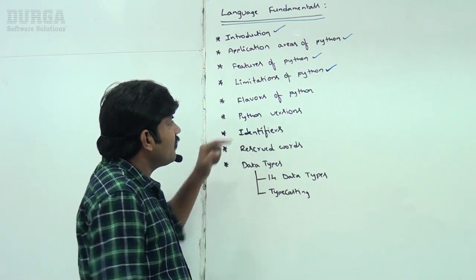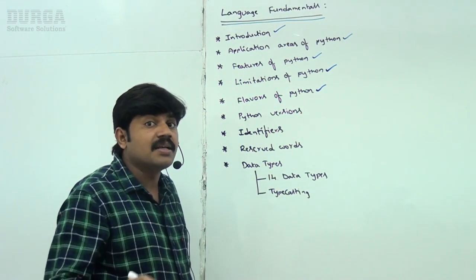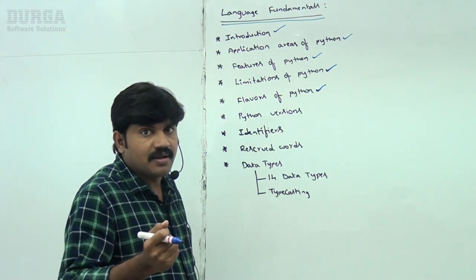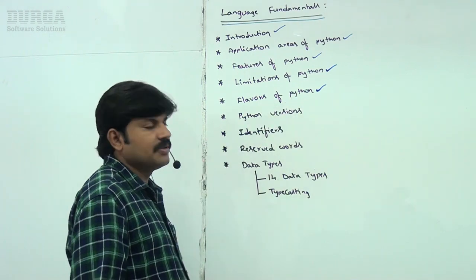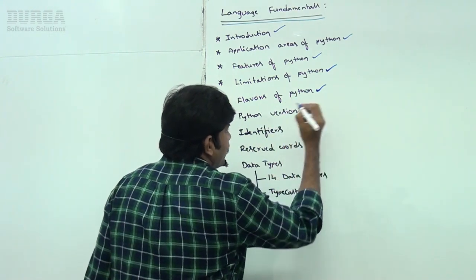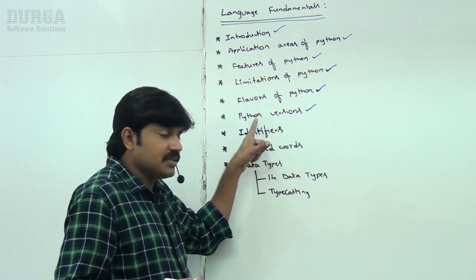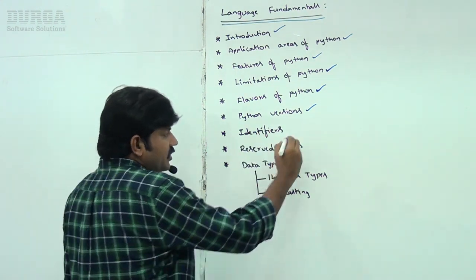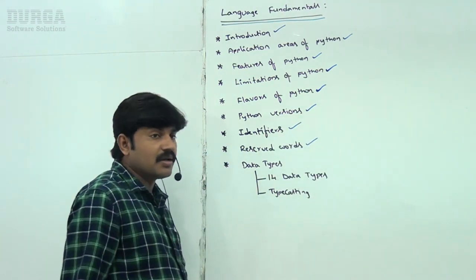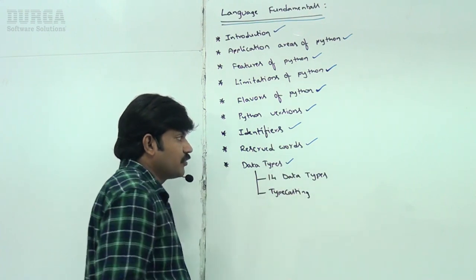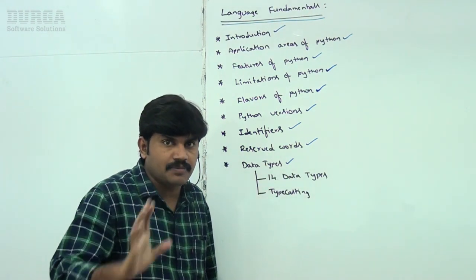Next, flavors of Python. Multiple flavors are available for Python, as it is open source, like Jython, Anaconda Python, IronPython. I will explain. Next, what are the various versions? Python 2.x, Python 3.x, we have to discuss these version related issues. Next, the identifiers concept, the reserved words concept, and then the data types concept we have to discuss. Under data types, almost around 14 data types we are going to discuss.